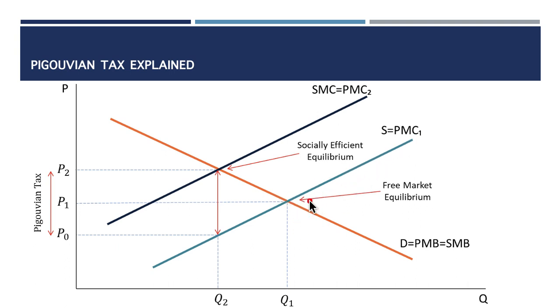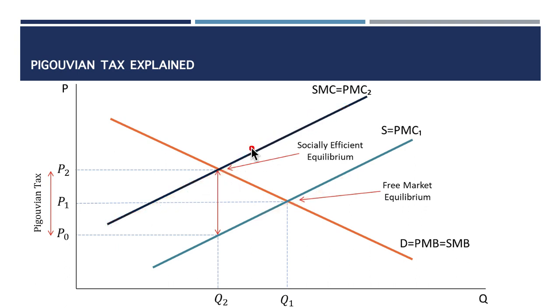The government has to come in to regulate this kind of production so that supply is reduced, and in so doing the government comes up with what we call the Pigou tax. The Pigou tax in this case will force the supply curve to shift from this line here to the new line here. It will shift upwards and create this second line.